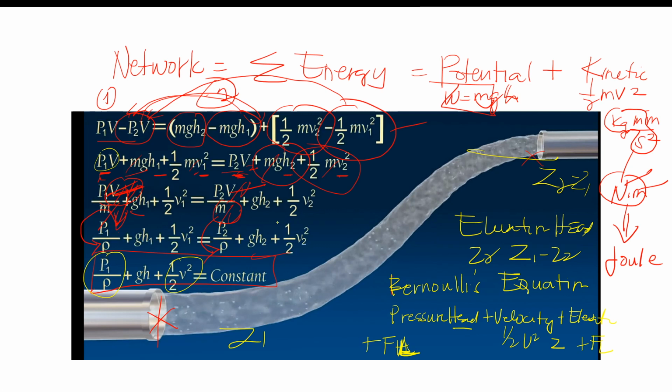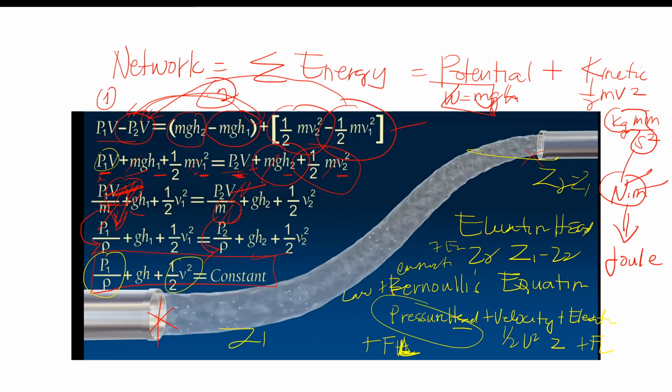So maliwanag ba? What is Bernoulli's equation? Bernoulli's equation is the equation that explains or that pertains to the law of conservation of energy. Yan. So ano yung ibig sabihin? Ibig sabihin yung pressure head, no? Yun yung bumubuo ng lahat ng head, no? Total dynamic head, no?